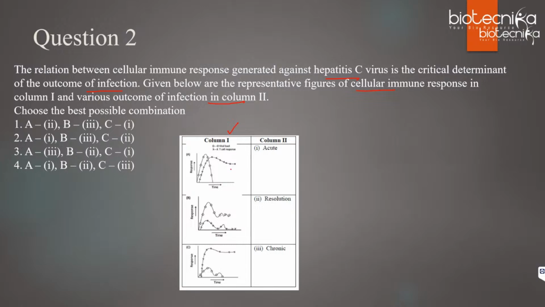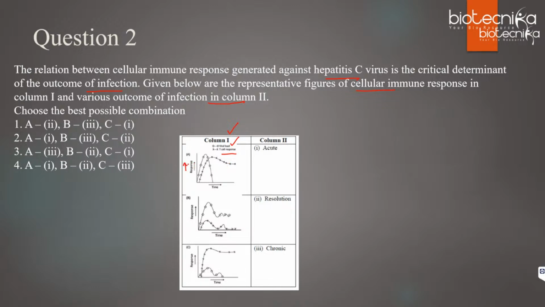Are you all able to solve? Try, it's simple because everything is there, you just have to match. So the curve with circles is showing viral load, and the curve with X's mark is showing T cell response. You can see the graph.